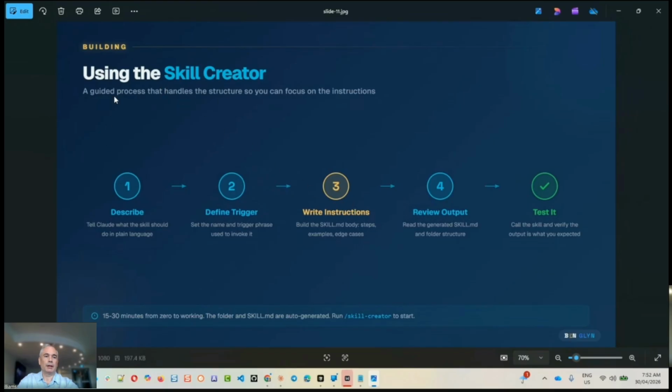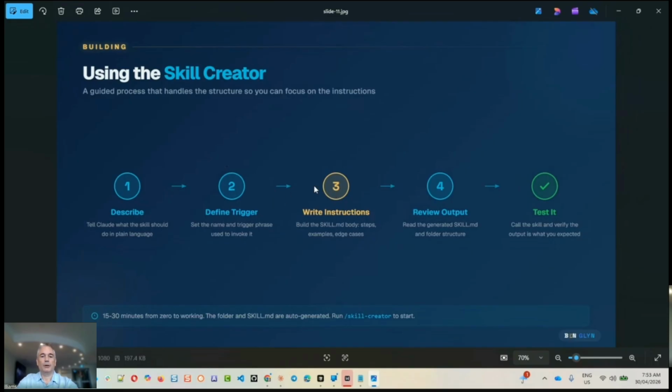So we're going to create a skill, and this is the process behind creating a skill. We describe what the skill is. We define the trigger. A trigger is just what invokes it. So if I say we're going to create a skill to create animation for a YouTube video, like the introduction, the trigger may be create animation, create intro, animate this. You're just looking for keywords that will trigger that skill, because as I said, skills need to have a clear description. They're not like commands that get explicitly invoked. Okay.